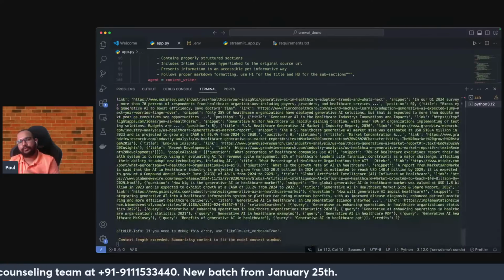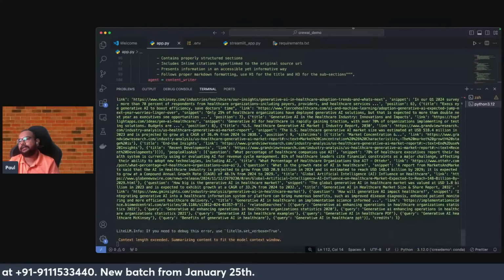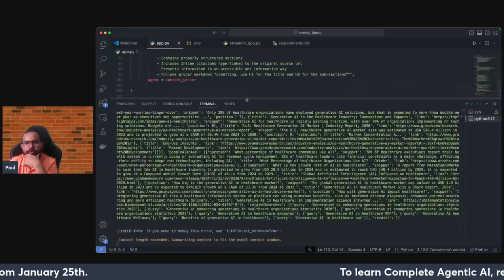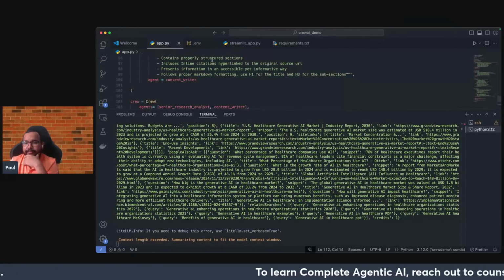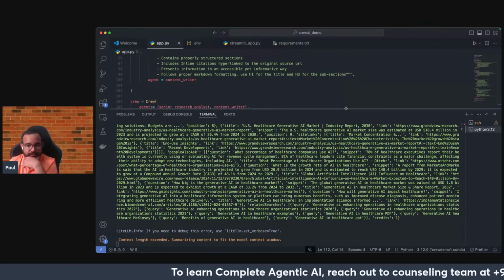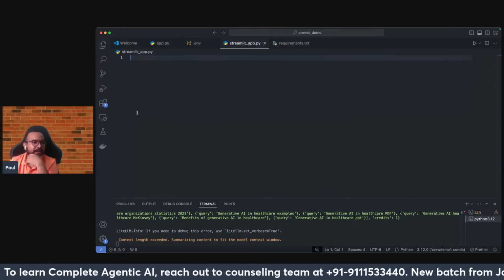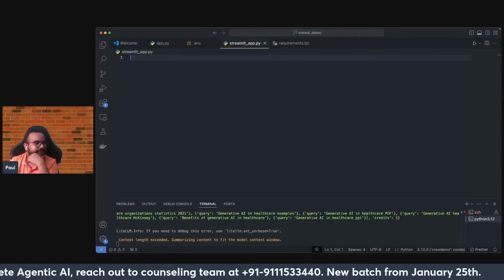Now the next thing: let's start working with the Streamlit app. Right now it is 9:51, so probably it will take just 15 to 20 minutes, not much more, because I have the boilerplate with me and the app is working fine. So quickly, I will try to start working with the Streamlit app.